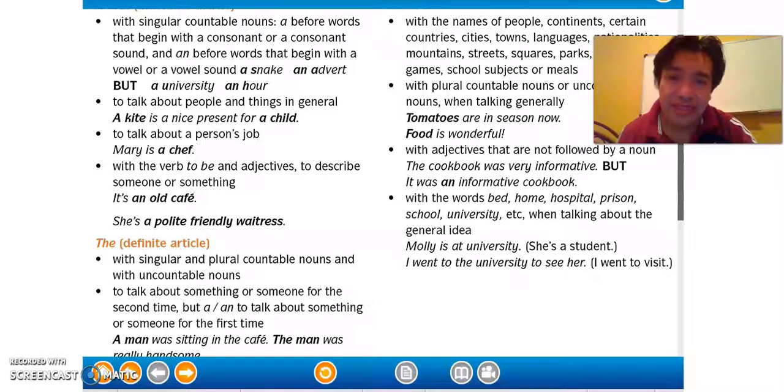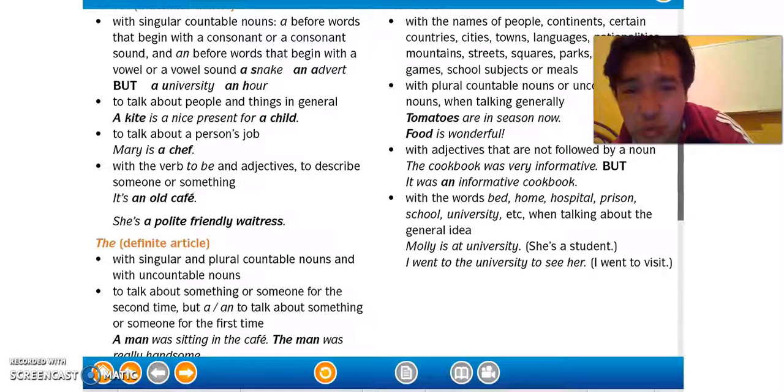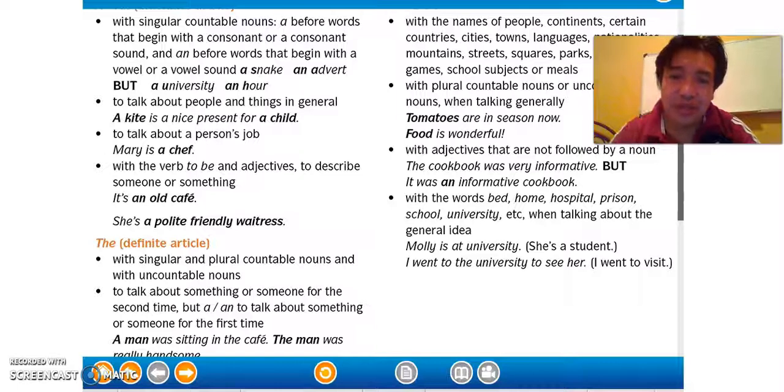Okay. With the words bed, home, hospital, prison, school, university, when talking about the general idea. For example, Molly is at university. She's a student. I went to the university to see her. I went to visit. Okay.